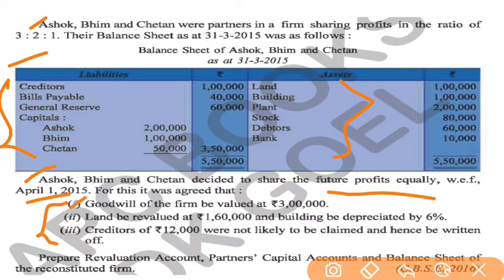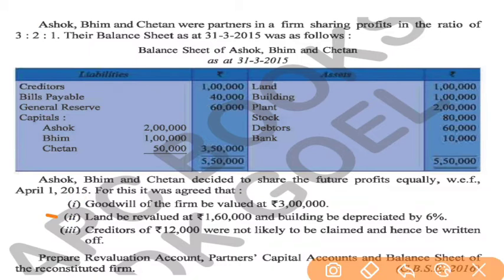First, goodwill of the firm is to be valued at 3 lakh. This goodwill will be used for capital account only. It will not be used for revaluation account. And land be revalued at 1,60,000 and the building by 6% depreciation. Now see, the land be revalued at 1,60,000, and what was the value of land? It was 1 lakh. It means there will be an increase of 60,000 in land.